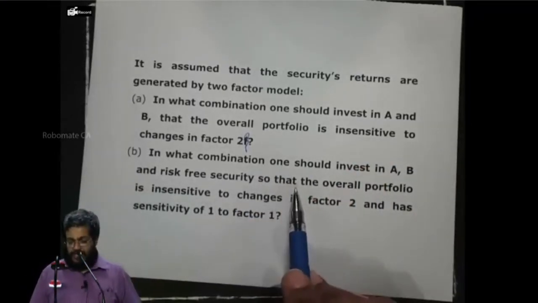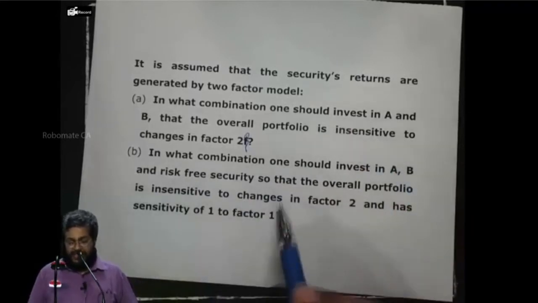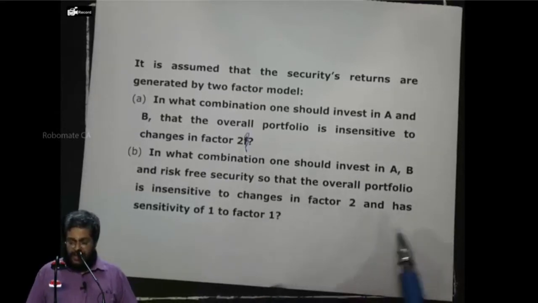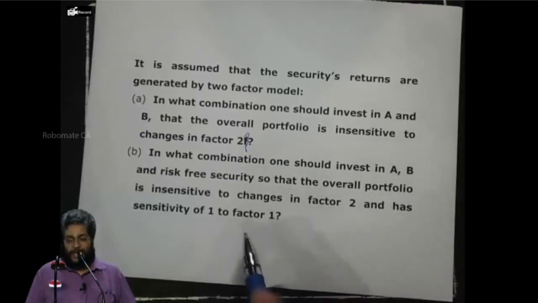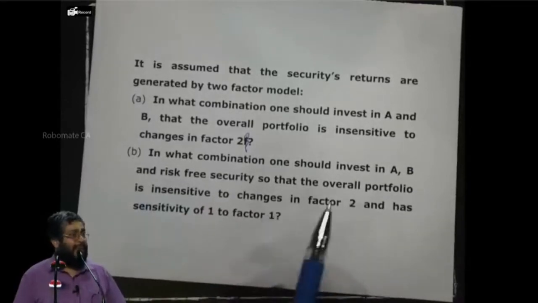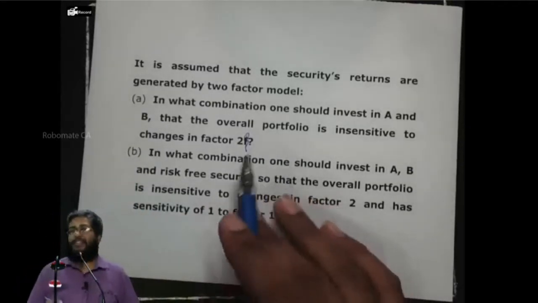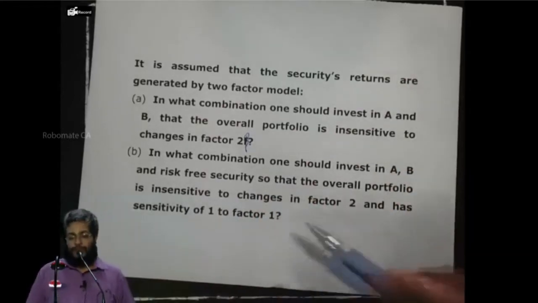In what combination should one invest in A, B and the risk-free security so that the overall portfolio is insensitive to changes in factor 2 and has a sensitivity of 1 to factor 1? The very interesting part is part B, which gives us the answer for the risk premium. Everybody follow what I am saying? Let us understand the solution for this problem before I proceed further.